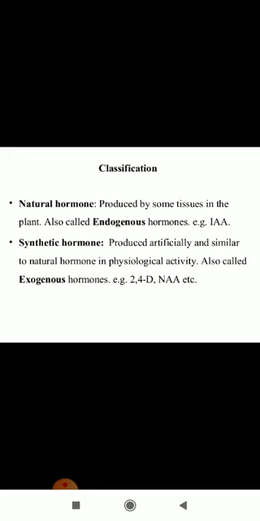Now there is the classification of these hormones. Natural hormone is produced by some tissues in the plant, also called endogenous hormones. Example, indole acetic acid. The second type is synthetic hormones. These are produced artificially and are similar to natural hormones in physiological activity, so they are also called exogenous hormones. Example, 2,4-D, NAA, IBA. 2,4-D means 2,4-dichlorophenoxyacetic acid, NAA means naphthalene acetic acid, etc.